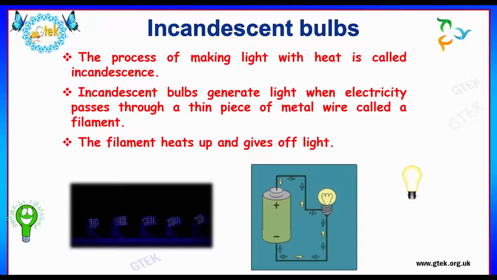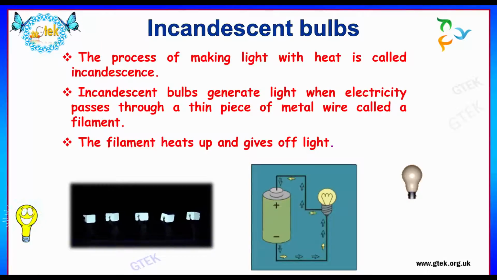We shall see about the incandescent bulbs. So what is incandescence? The process of making light with heat is considered to be incandescence. In general, incandescent bulbs generate light when electricity passes through a thin piece of metal wire, which is called a filament.